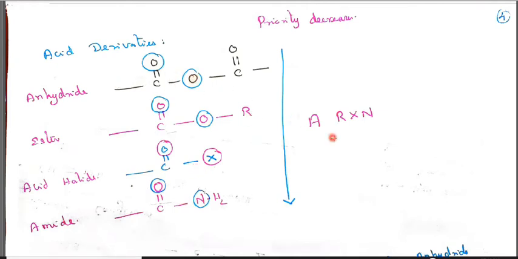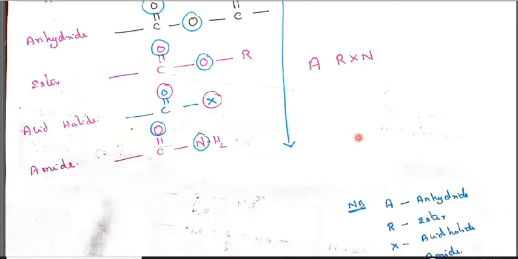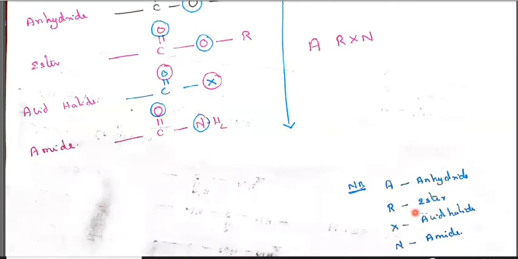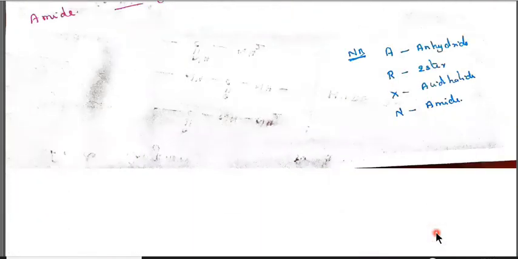But here, for anhydride I have written A, for ester I have written R, for acid halide I have written X, and for amide I have written N. So you remember it like "A or exin": A for anhydride, R for ester, X for acid halide, N for amide. A or exin.